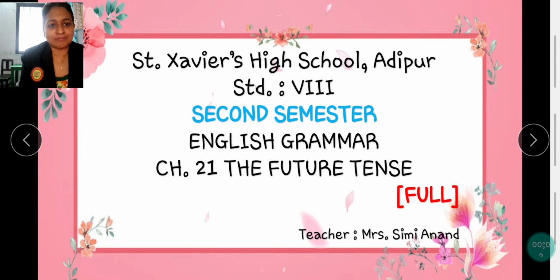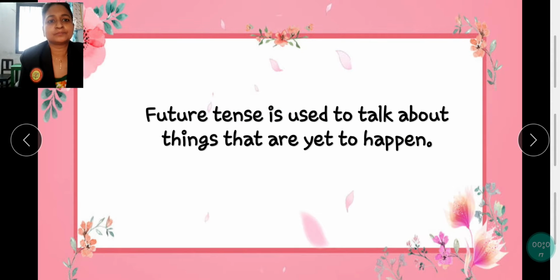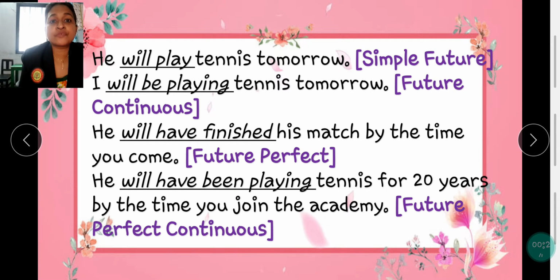Welcome to English Grammar, Chapter 21, the future tense. Future tense is used to talk about things that are yet to happen. That means when you plan something for your future activities, then all such sentences will fall under the category of future tense. We have further classification of future tense, that is simple future, future continuous, future perfect and future perfect continuous. We have four classifications of future tense.